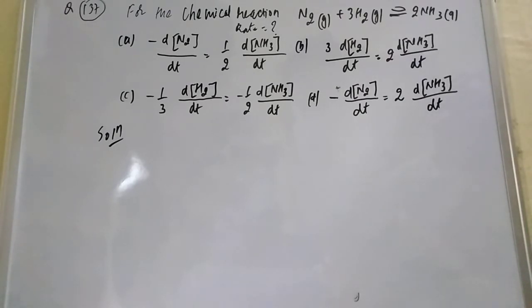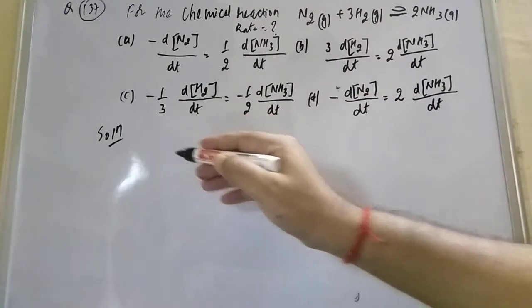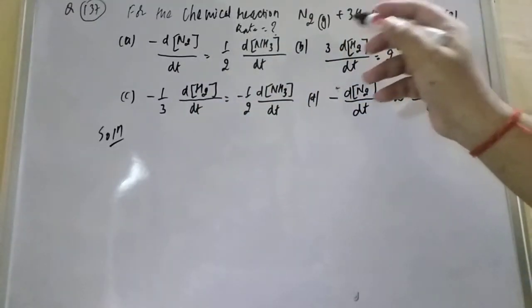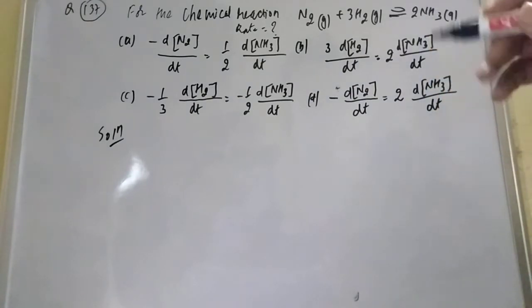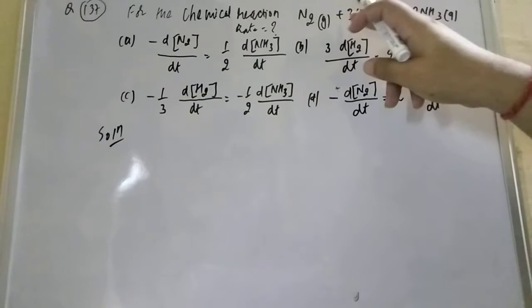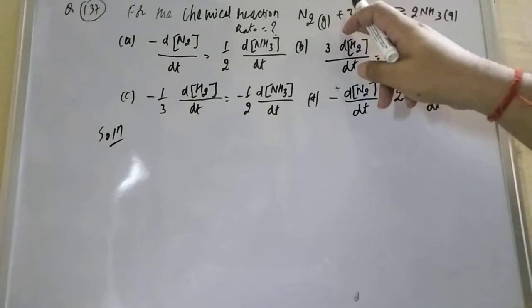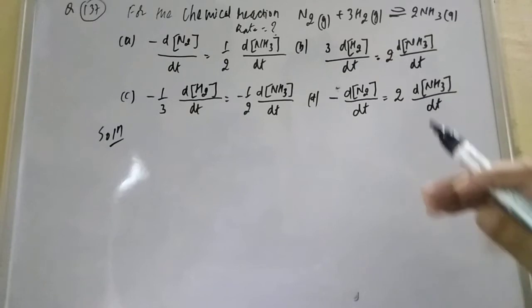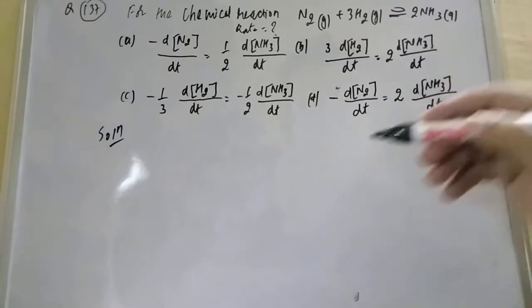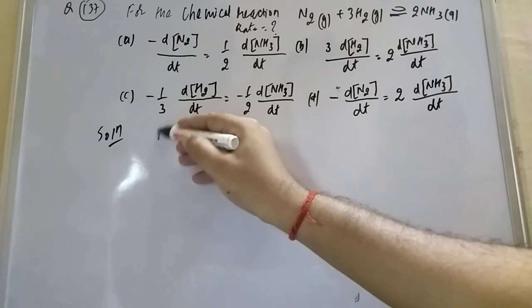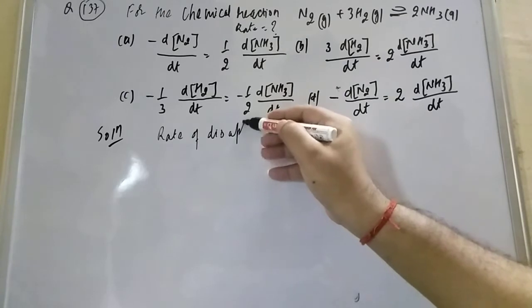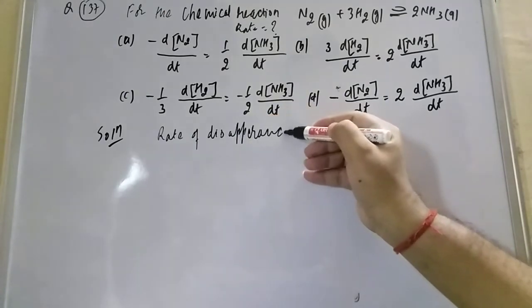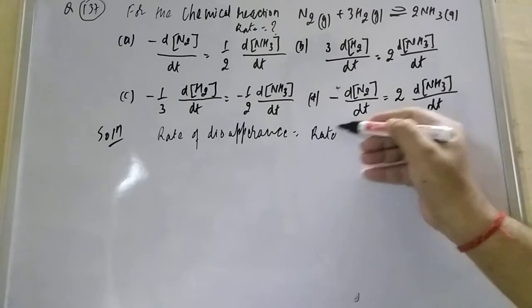The rate relation is the key point we have to notice here. These will be fractional terms, because here N2 is 1 mole, here 3 moles, here 2 moles. In the rate of reaction, whatever the coefficient is goes into the division, that is, the denominator. And the second thing is that rate of disappearance equals rate of appearance.